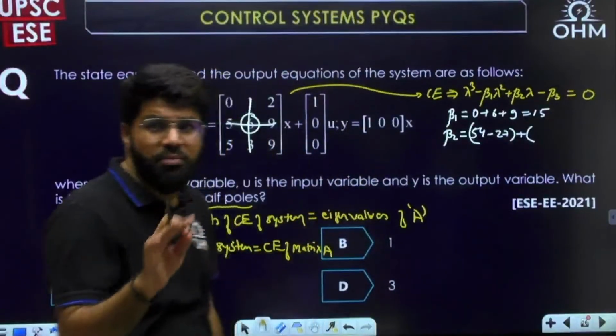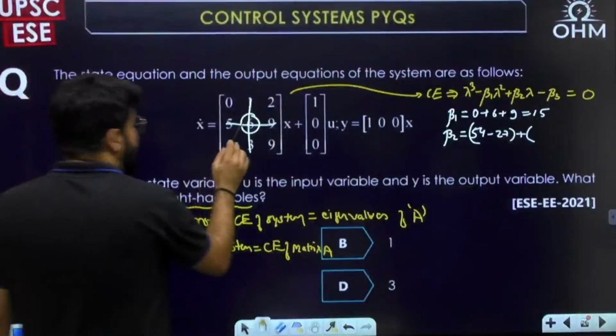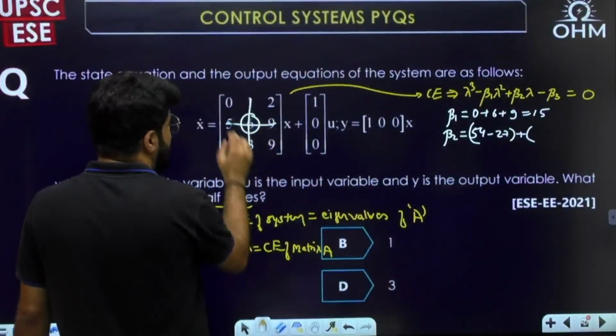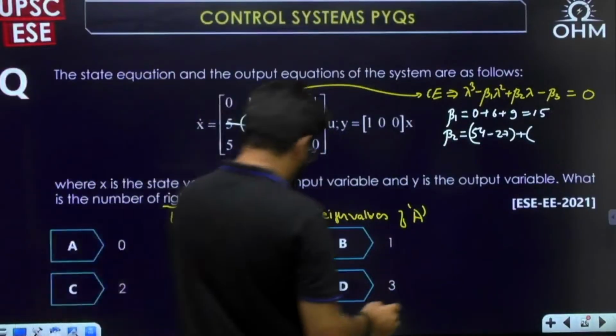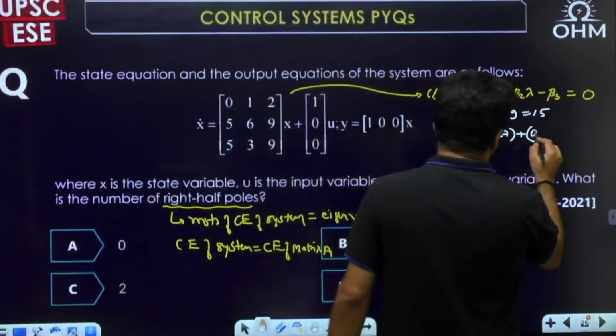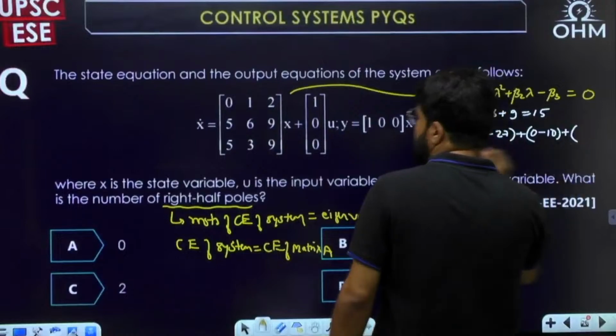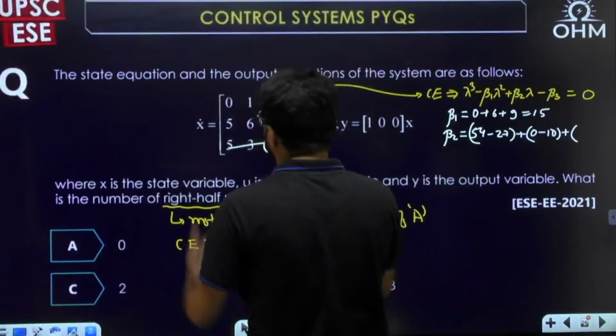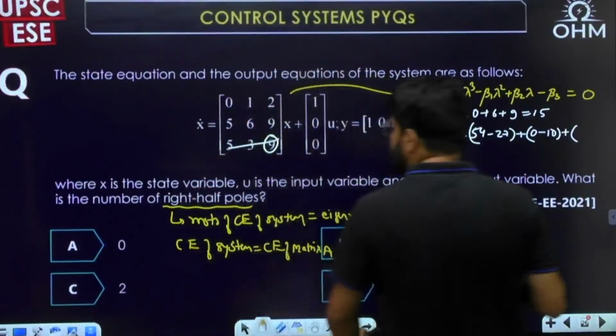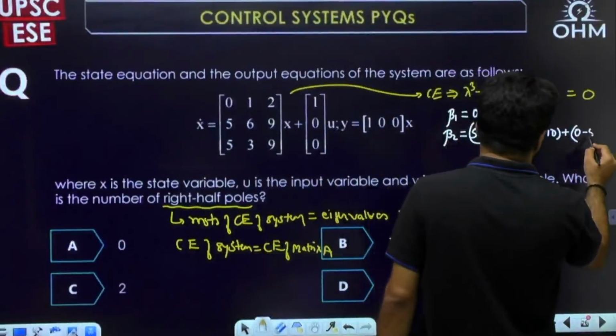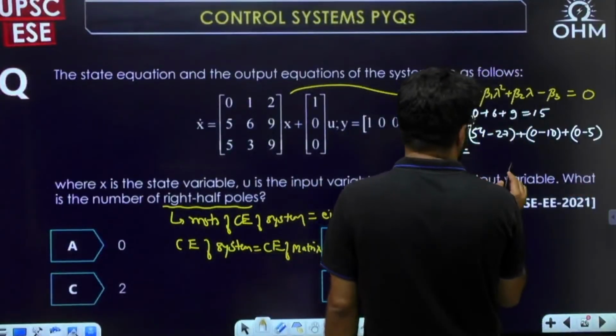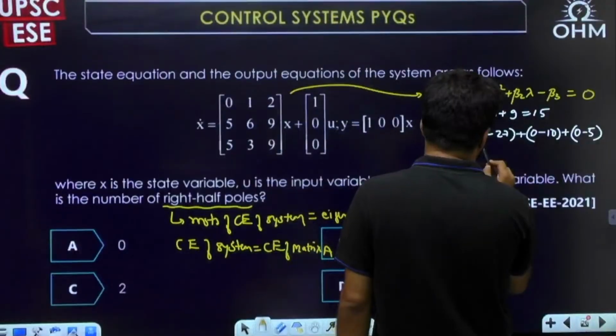What is beta 2? Sum of minors of diagonal elements. For the second diagonal element, I've deleted the second row and second column, then 0 minus 10. That is the corresponding minor. And plus, this is 9, third row and third column deleted, then this is 0 minus 5. So in total it becomes how much? 27 minus 10, 17, minus 5, 12.